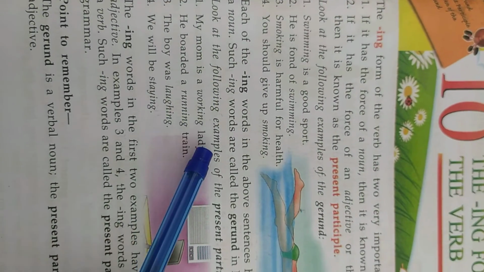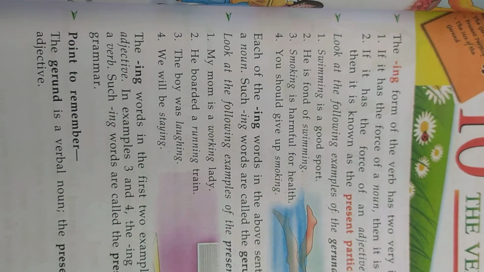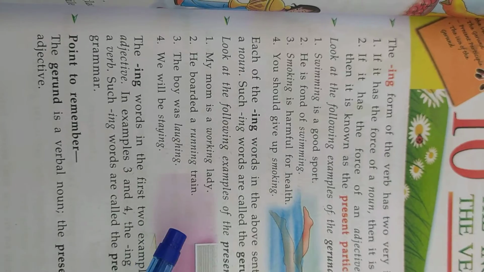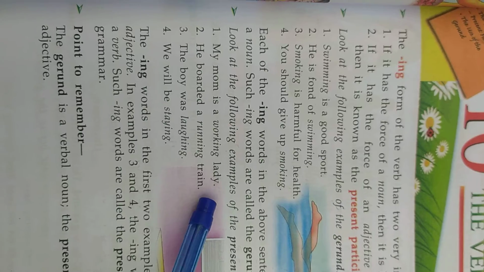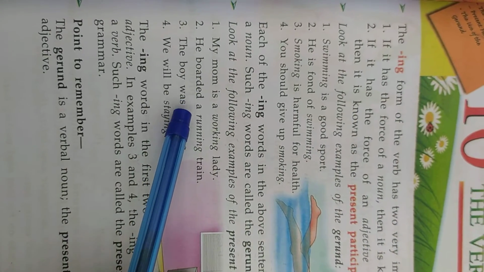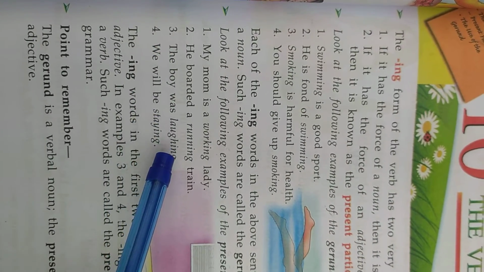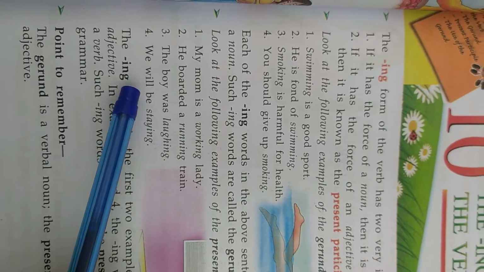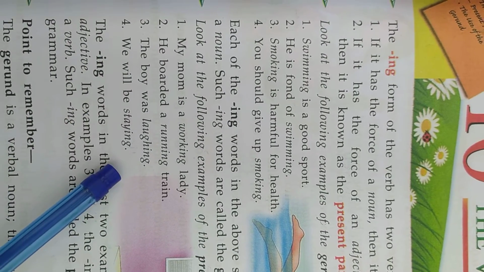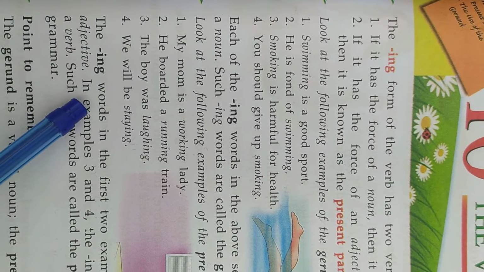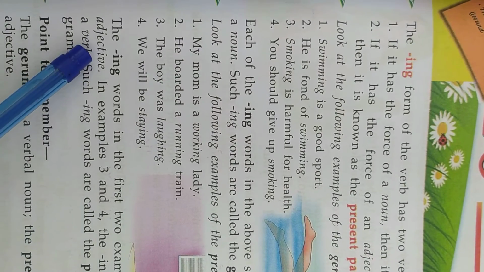Look at the following examples of the present participle. Number 1, my mom is a working lady. Number 2, he boarded a running train. Number 3, the boy was laughing. Number 4, we will be staying. The ing words in the first two examples have the force of an adjective.